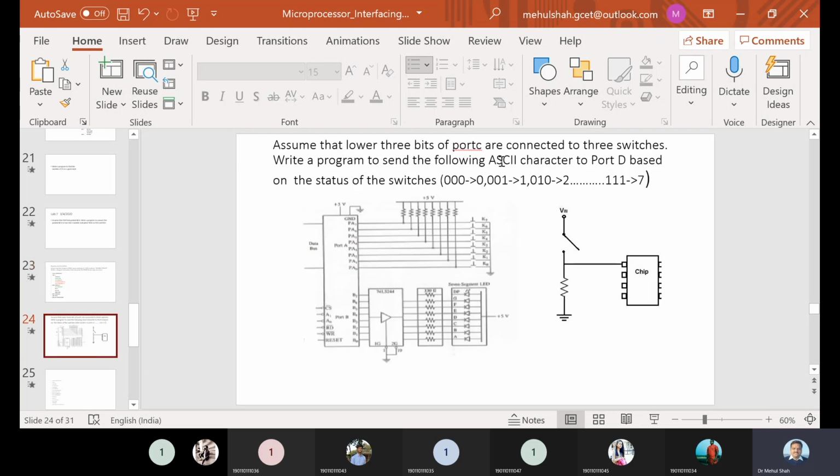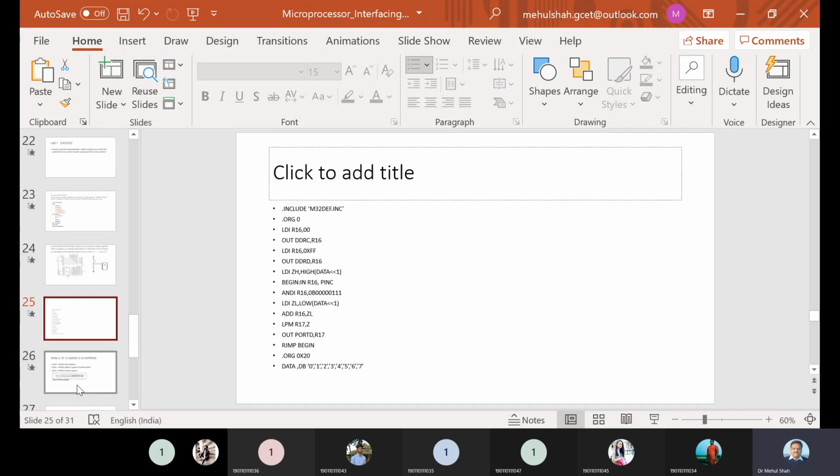Port C is connected to 3 switches. Write a program to send the following ASCII characters to port D based on the status of the switches. If the switches are 000, 0 should be sent to port D. If the switches are 001, then 1 should be sent to port D. If the switches are 010, then 2 should be sent to port D. So this is the program.